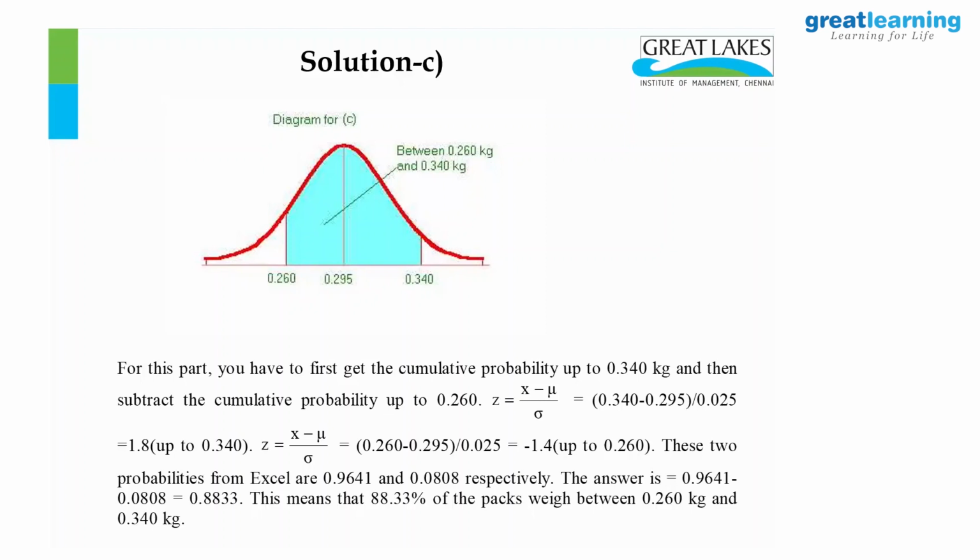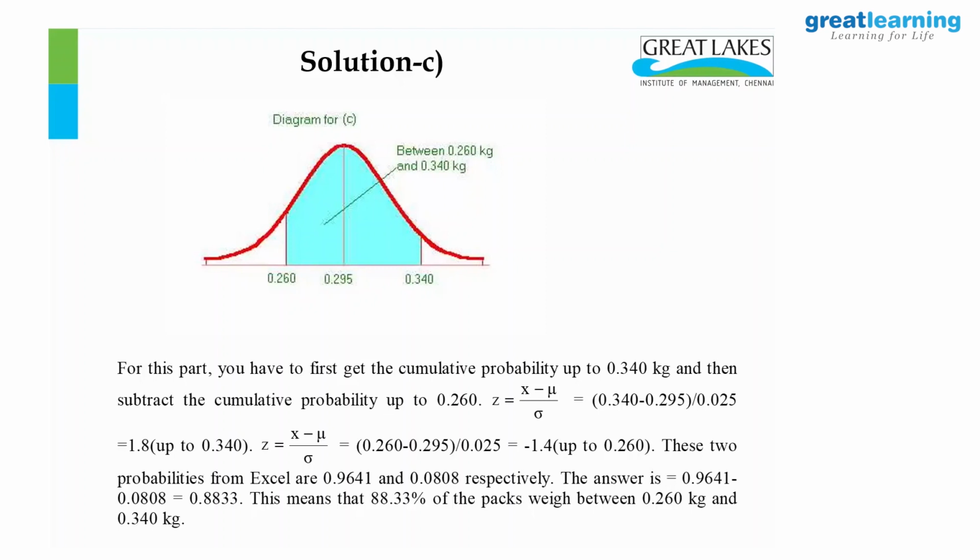I don't have to subtract from 1 now. What you want is less than 0.34, that is 1, minus less than 0.26. Therefore, 0.34 minus 0.26 will give this area. Okay? You got that?